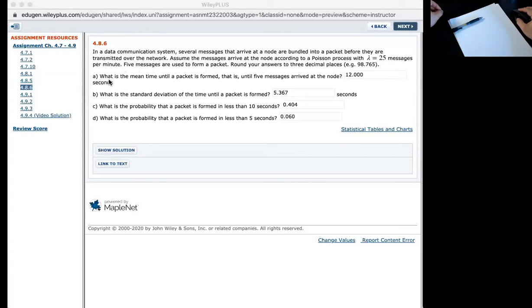Okay, question A. What is the mean time until a packet is formed? That is, until 5 messages arrive at the node. And keep in mind, the unit of the answer should be seconds.